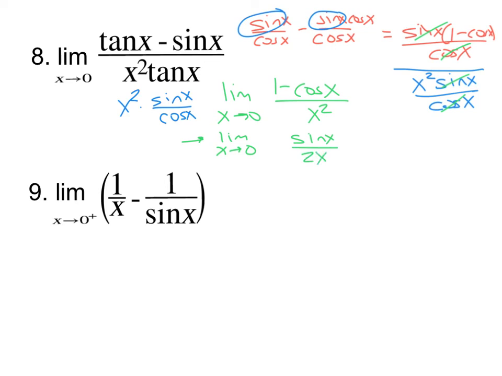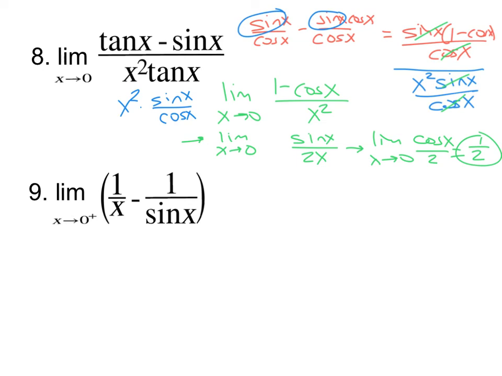Plug in, 0 over 0. One more time. Cosine x over 2. So that's 1/2, right? That's hard, right? That's a tough one. So I rewrote it as best I could, basically just hoping for the best, and then I put it together. And then I took the derivative using L'Hopital's rule.